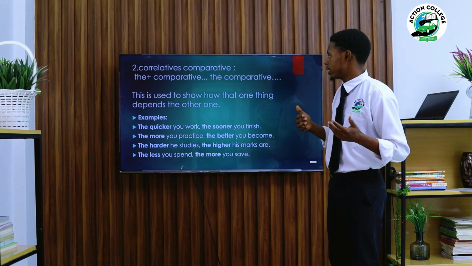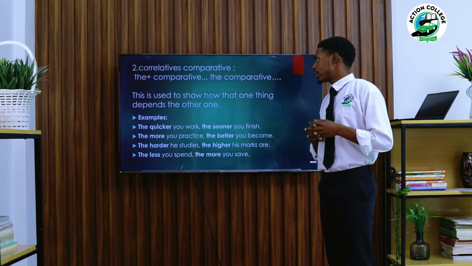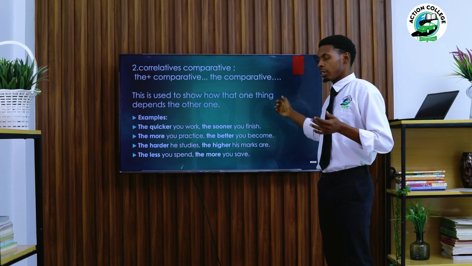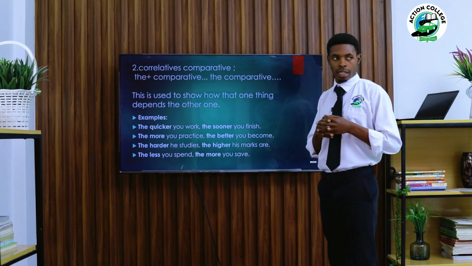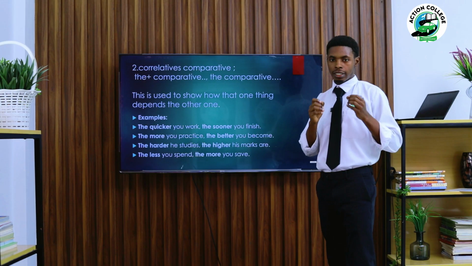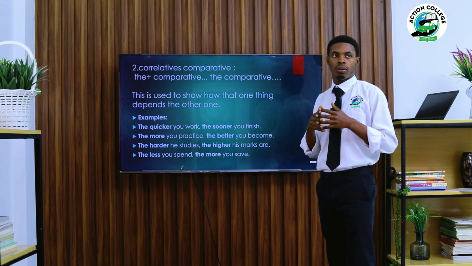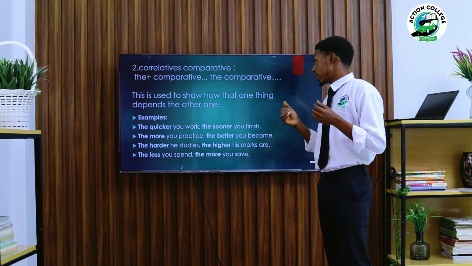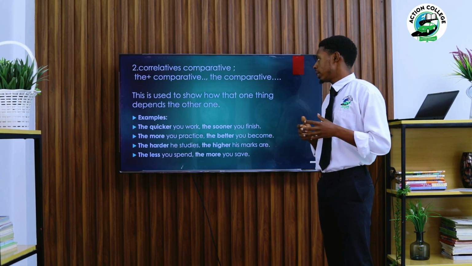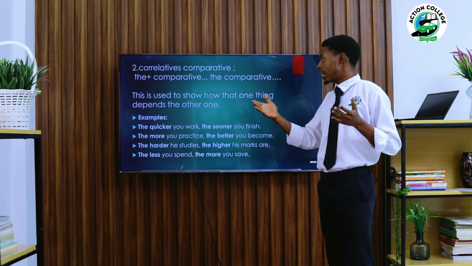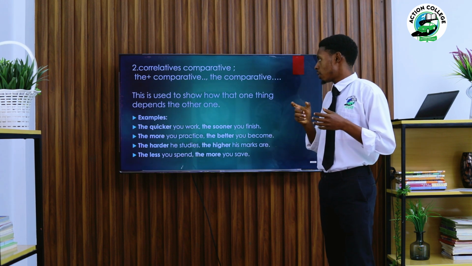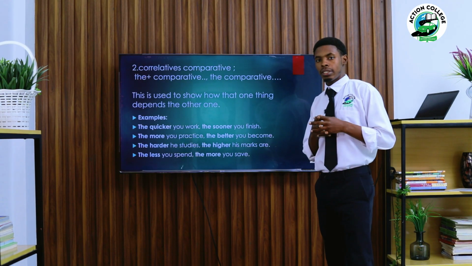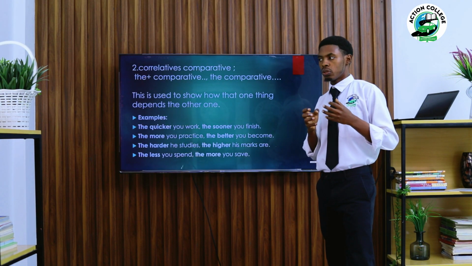Okay, so this is a mini structure which is used to show how one thing depends on the other one. Normally it means how things can depend on others, or the dependence of things. So without wasting much of the time, let's look at this example. The first one is: the quicker you work, the sooner you finish. We say that the quicker you work, the sooner you finish.